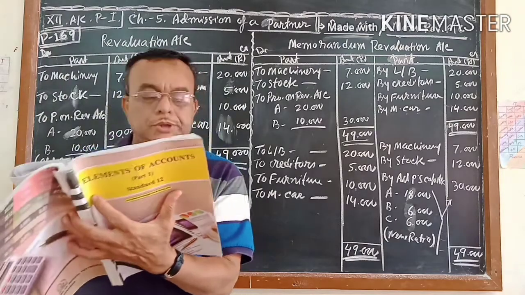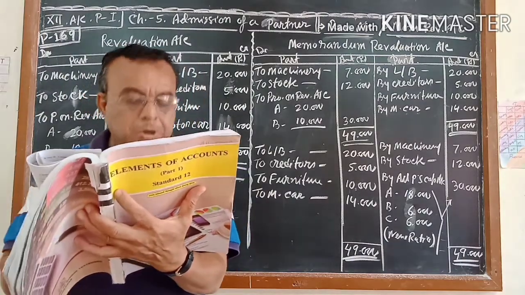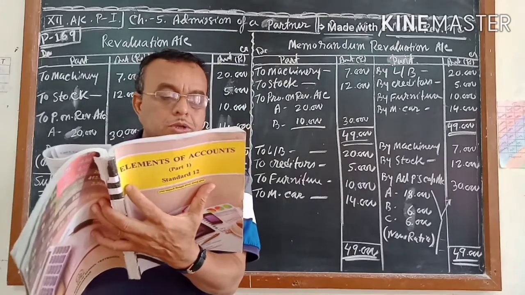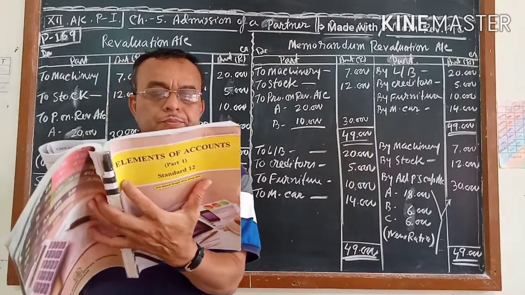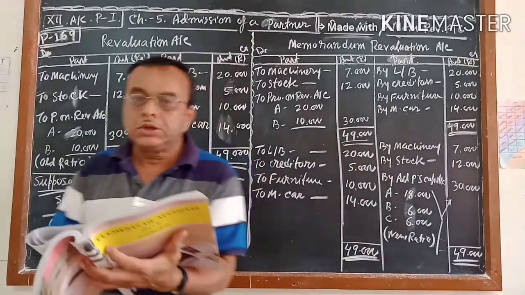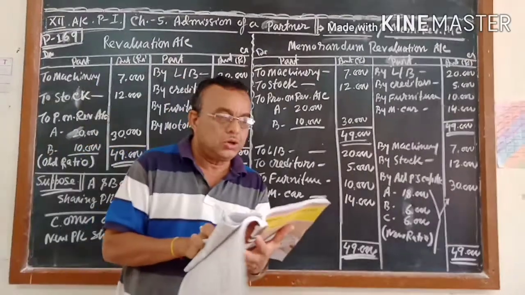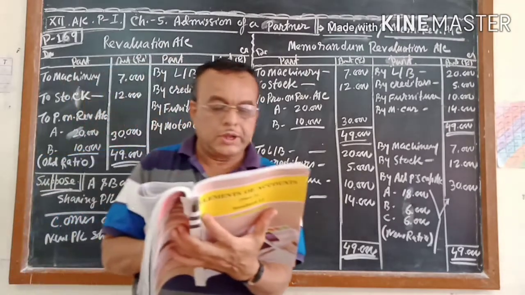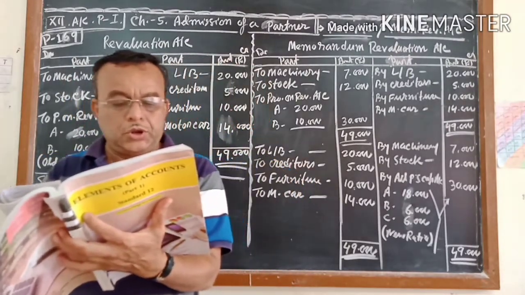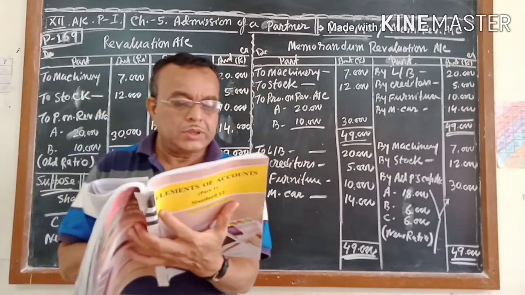First one: how to find out the new profit and loss sharing ratio, including the new partner. That I already told in the first video of this chapter.